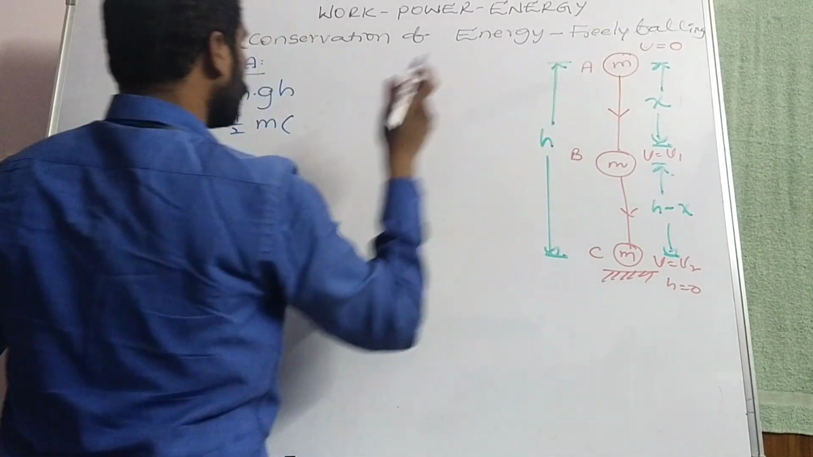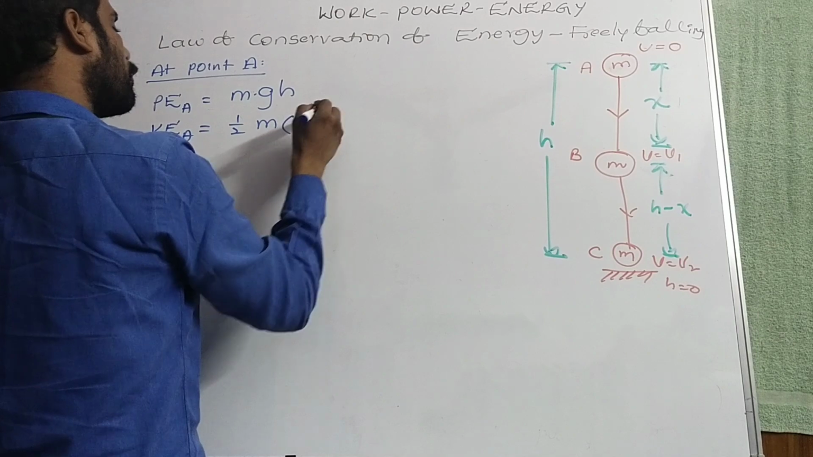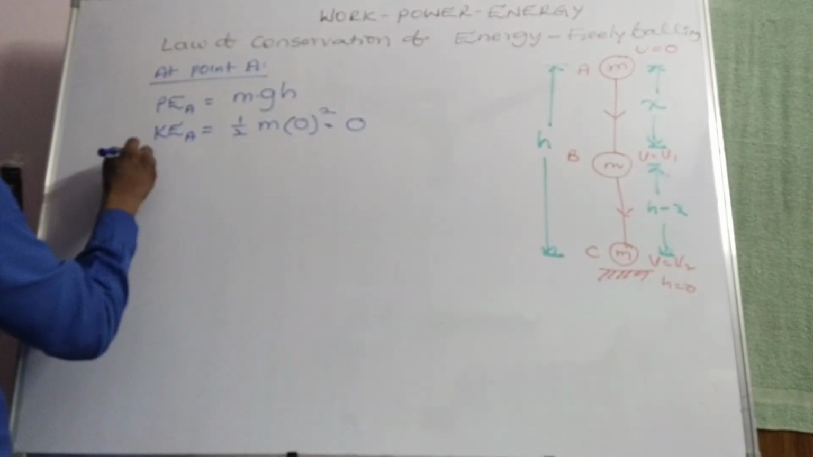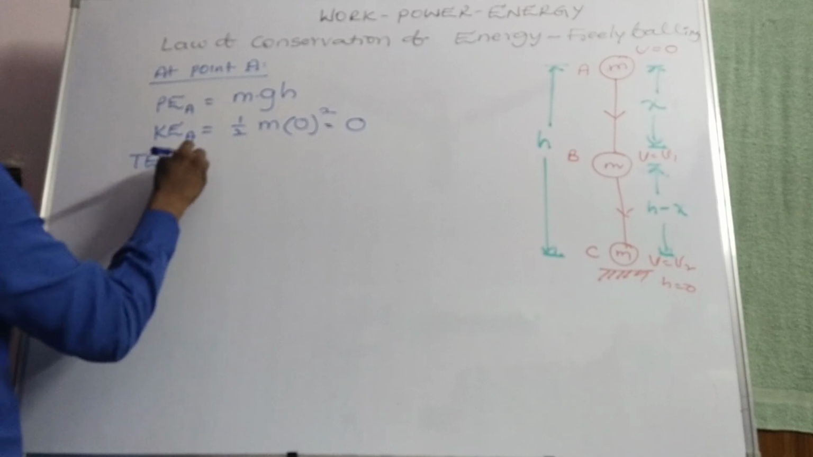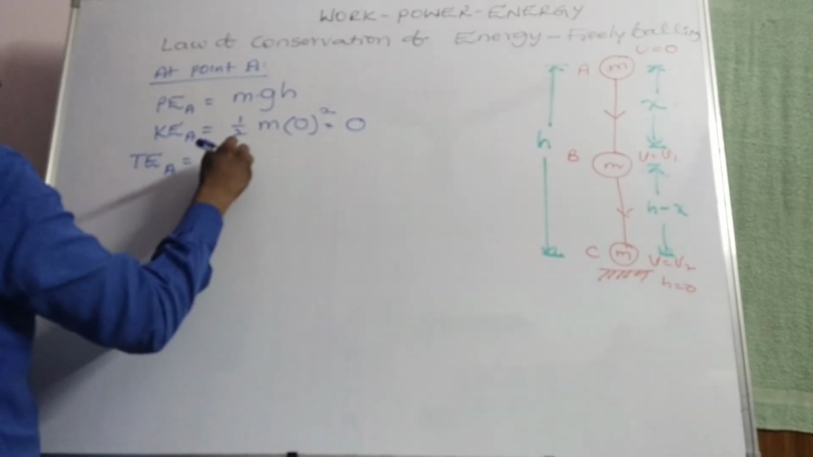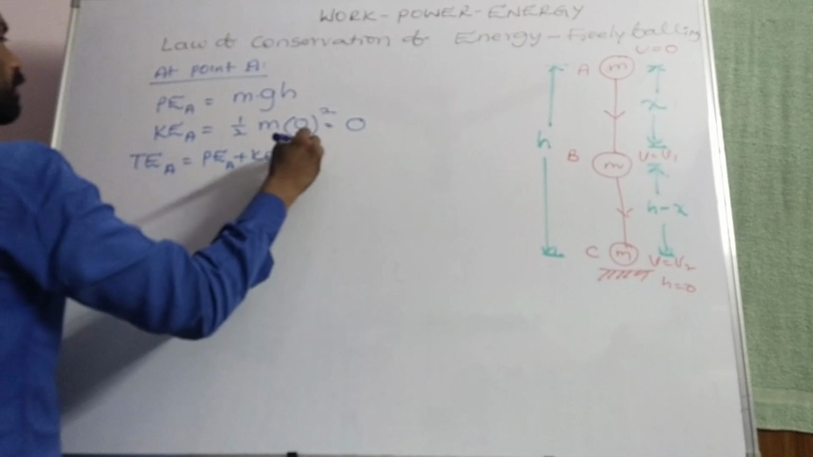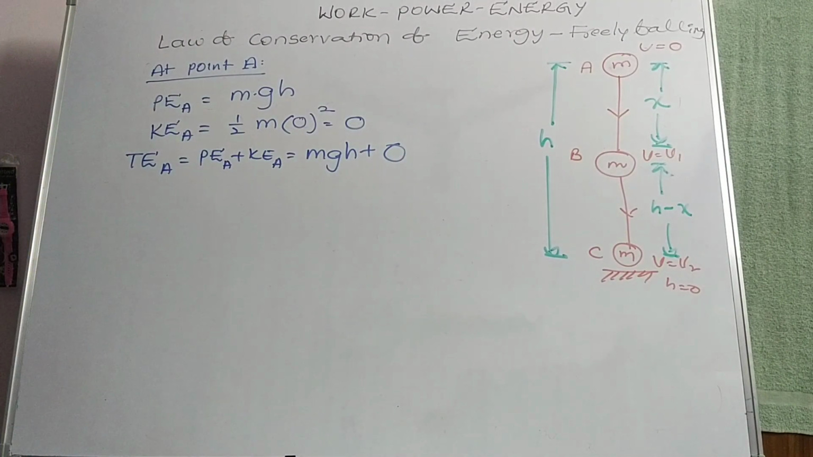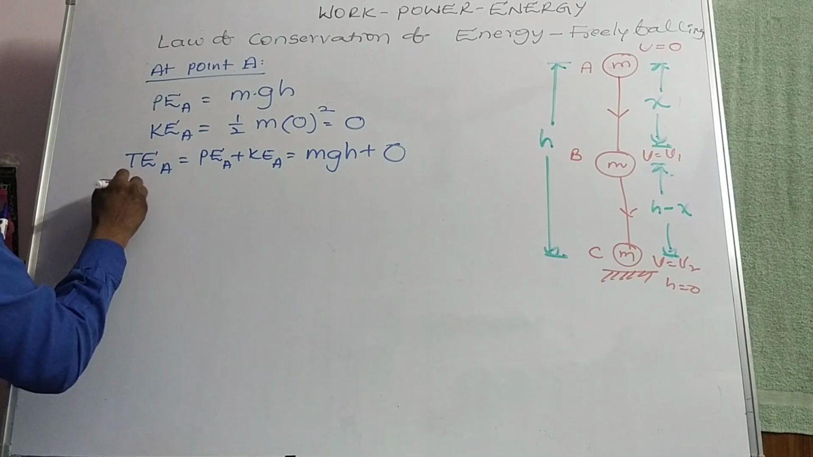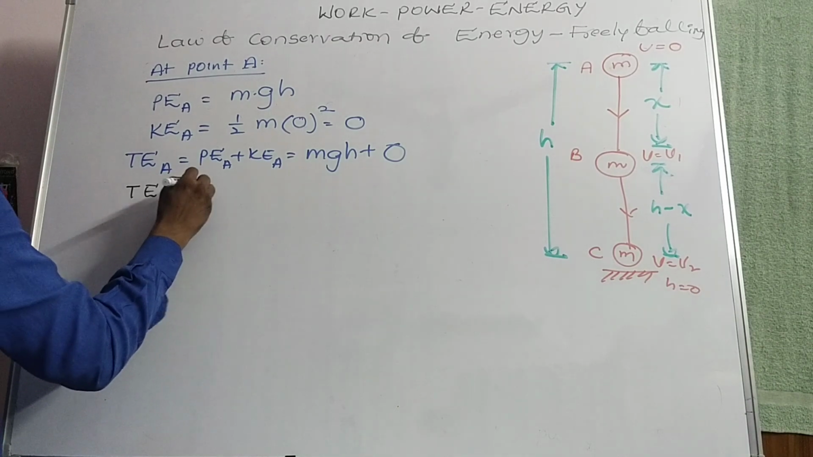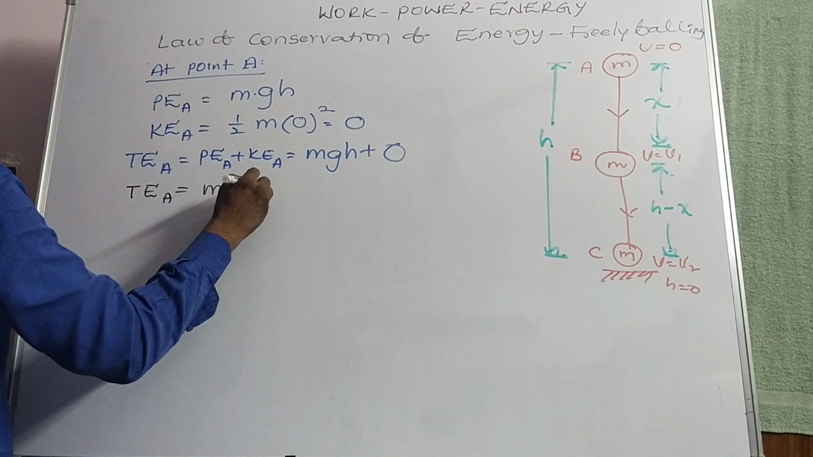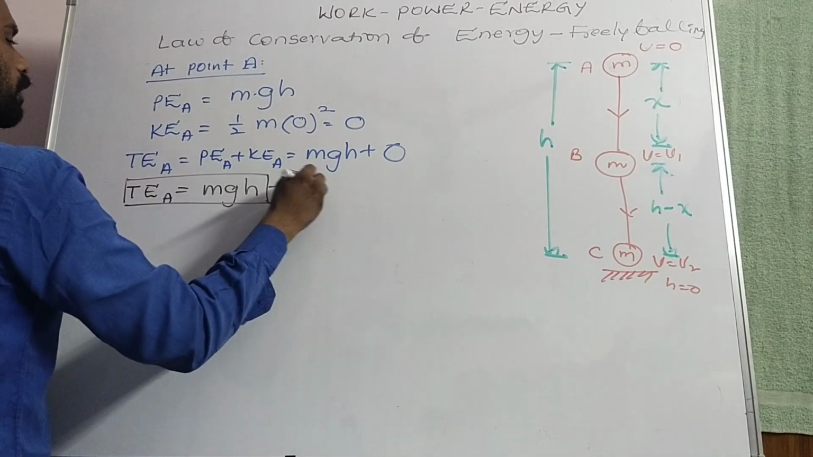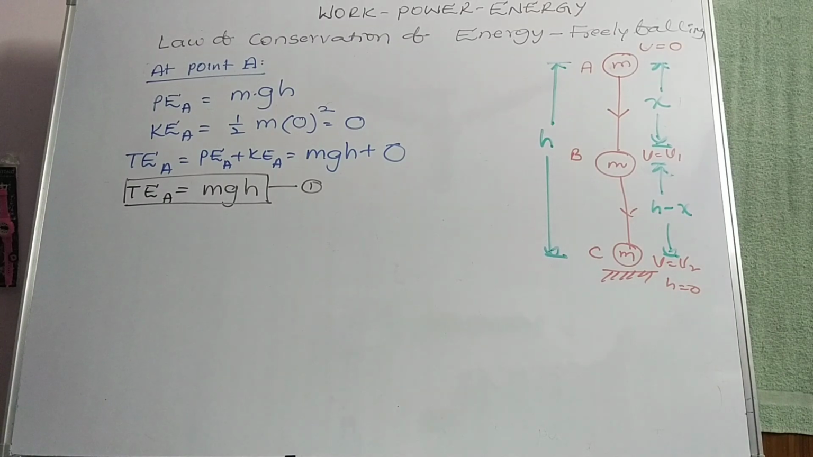But velocity is u equal to 0, so kinetic energy at point A is equal to 0. Total energy at point A is equal to potential energy plus kinetic energy, that is equal to mgh plus 0. So overall, total energy at point A is equal to mgh.